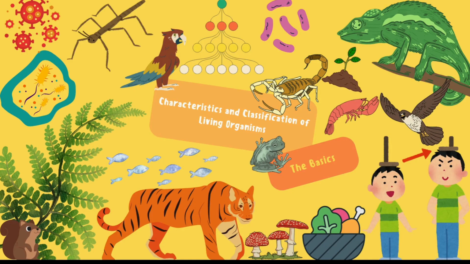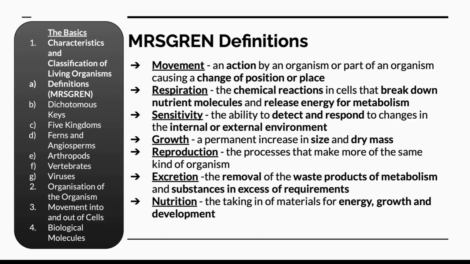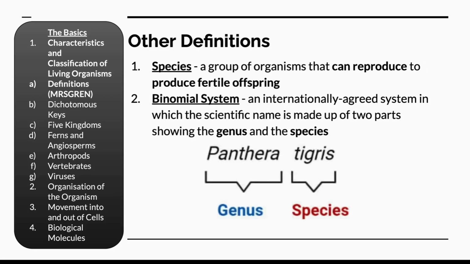Part 1. The basics. Characteristics and classification of living organisms. Understanding the definitions of MRS GREN, which are movement, respiration, sensitivity, growth, reproduction, excretion, and nutrition, is essential, particularly for definition based questions that offer easy marks. Other key definitions such as species and the binomial system should also be memorized.